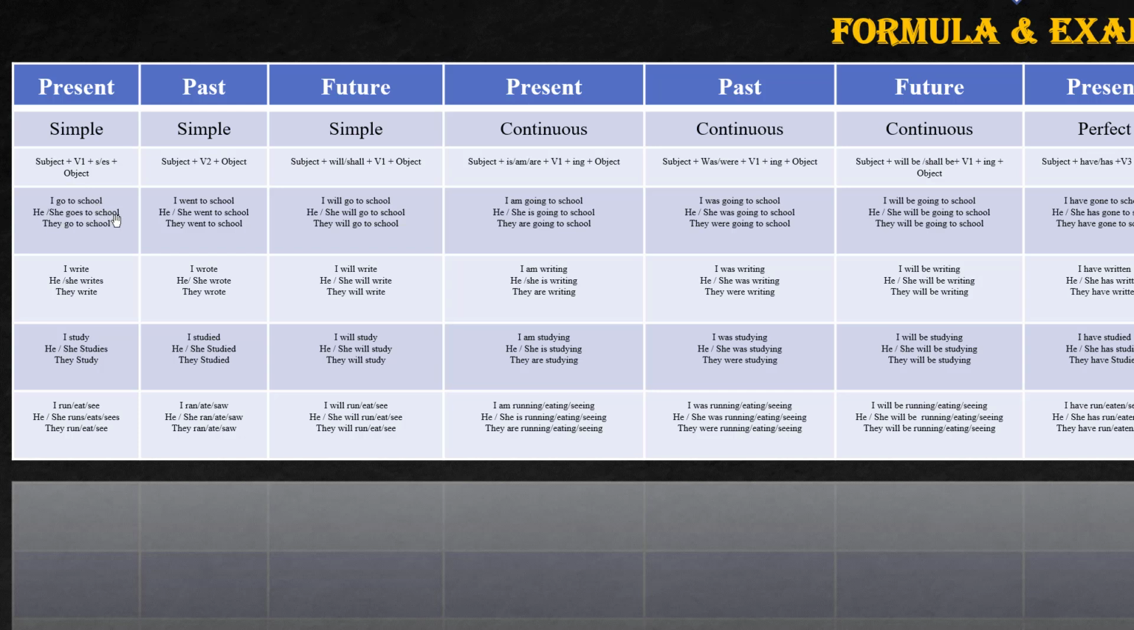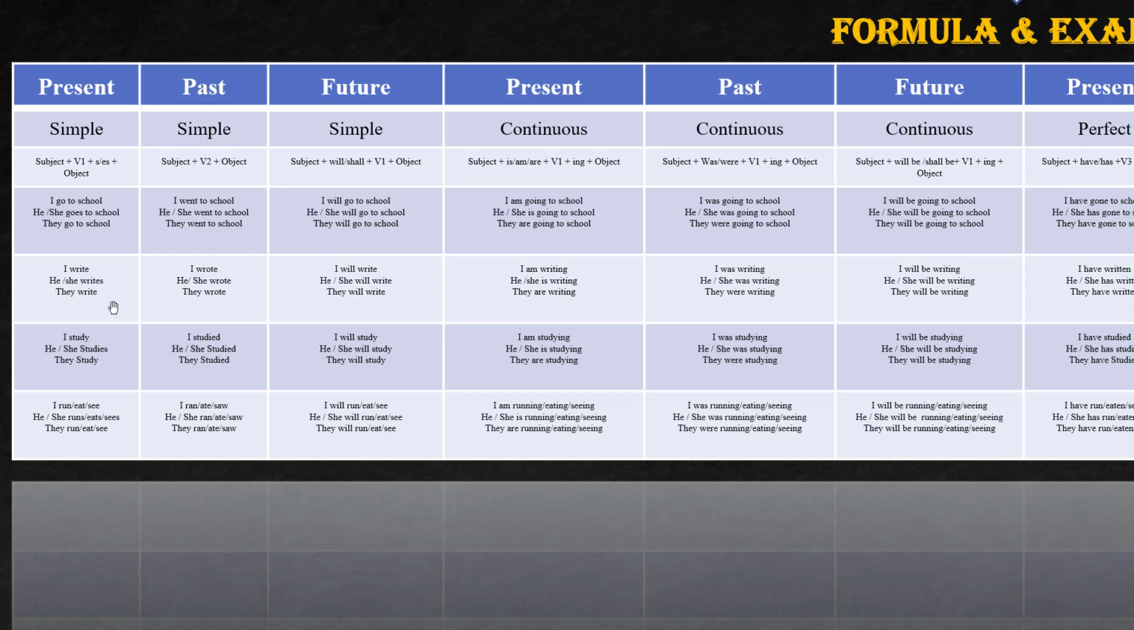She goes to school. Go becomes goes, right? And then she went to school, or he went to school. Then she will go to school. V1 format, will add, or else she shall go to school. They shall go to school, or they will go to school. They went to school. Clear?